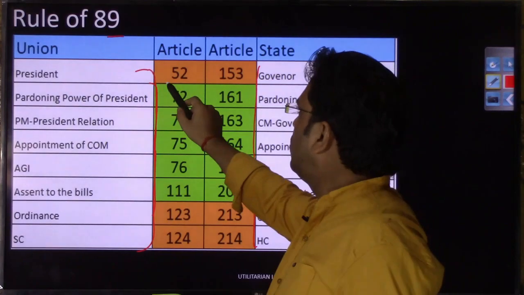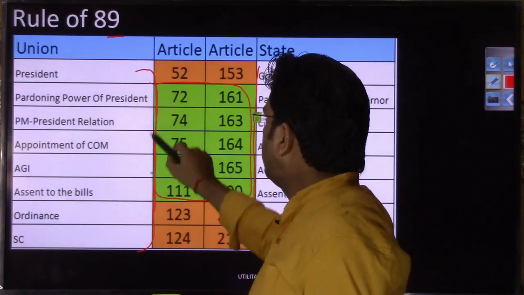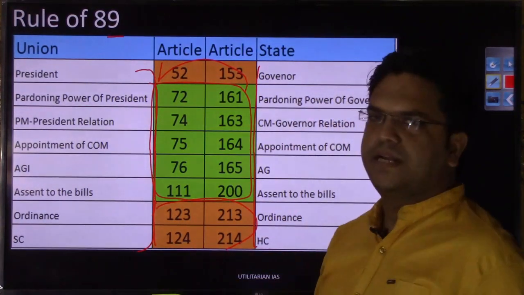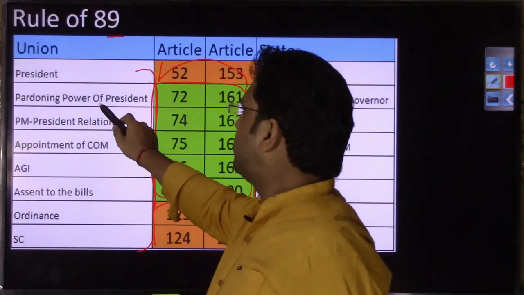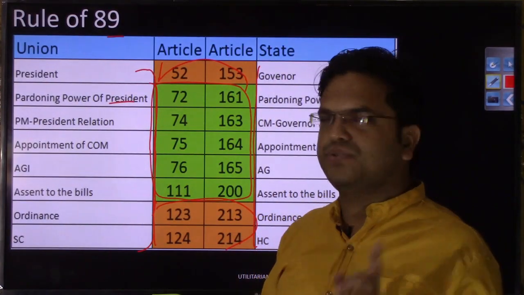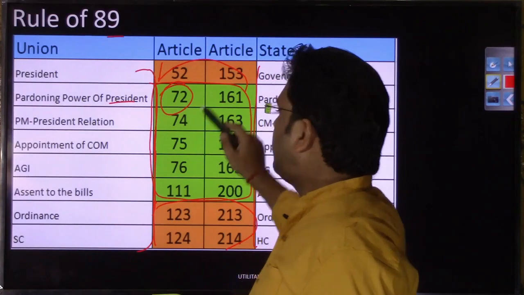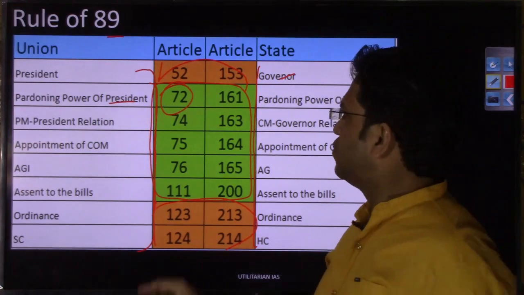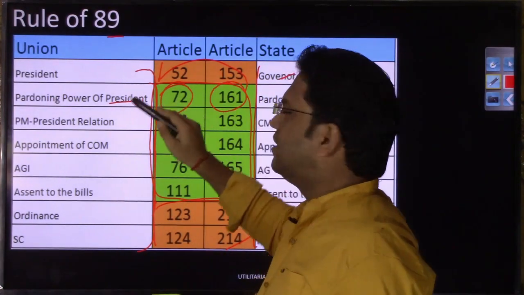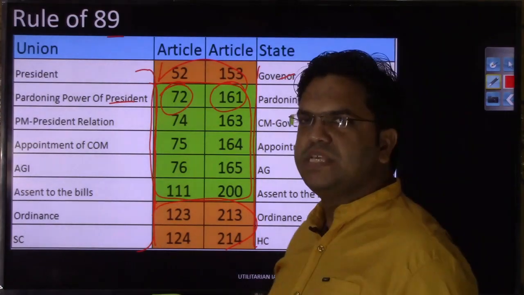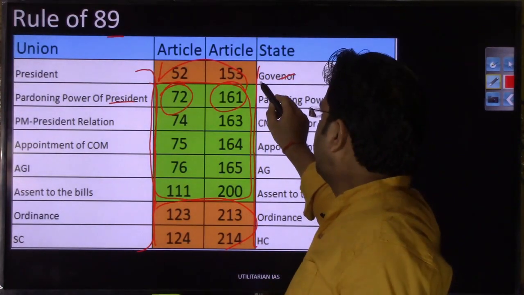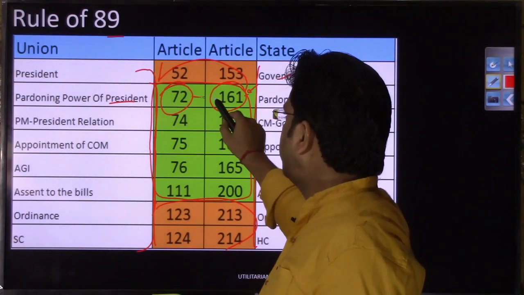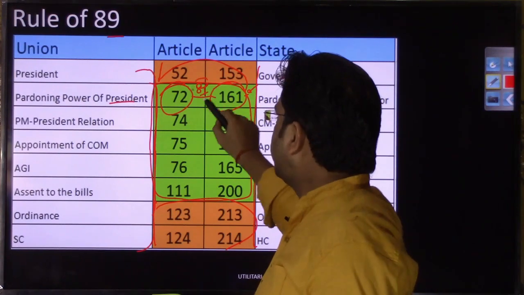You can apply this rule of 89 to this area, but it won't be applicable in this area and this area. Let us see an example. The pardoning power of the president was discussed in article 72. Similarly, pardoning power, or clemency power, has been given to the governor at the state level, and that is dealt with in article 161. So what is the difference? The difference is 89 articles.